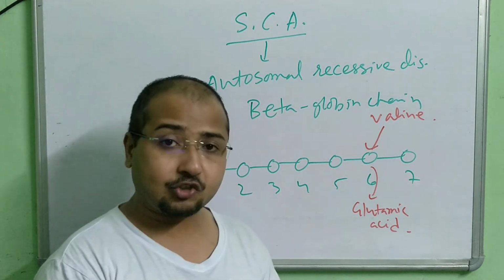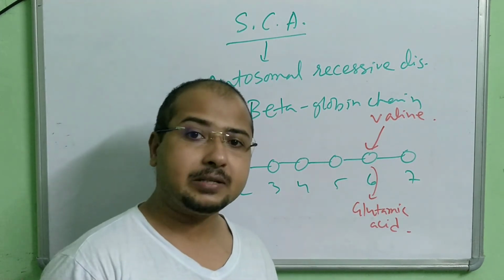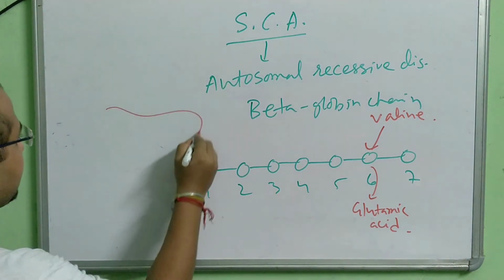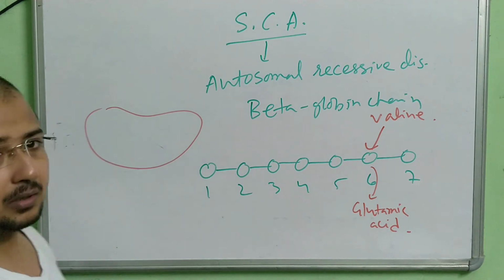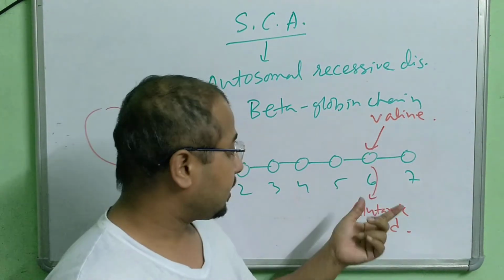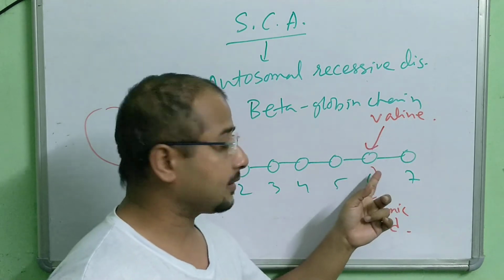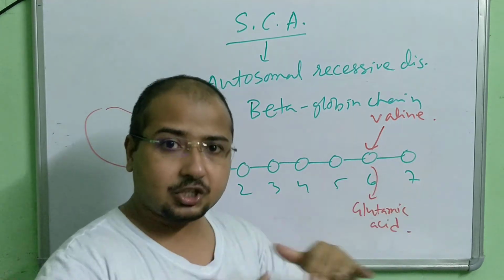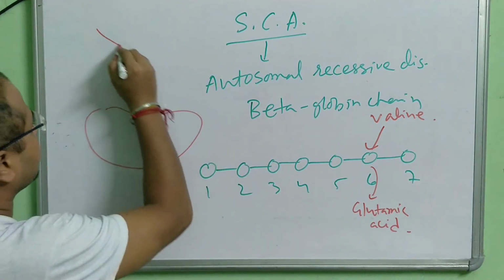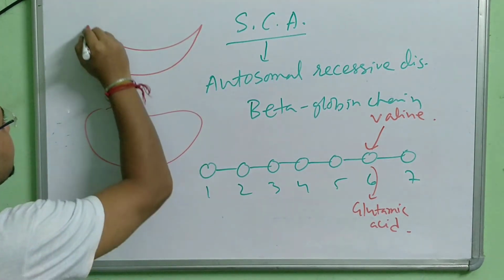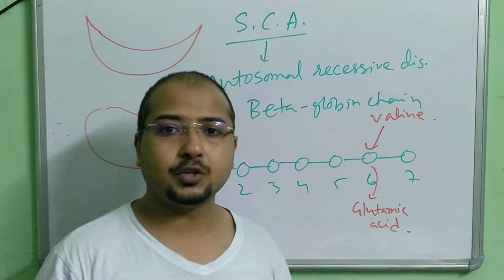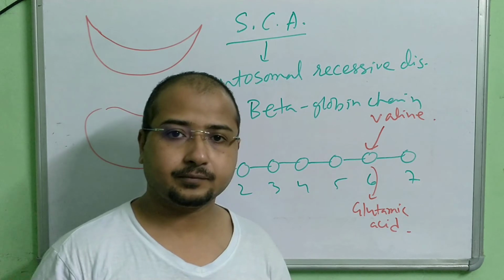There is structural degeneration of the RBC. RBC's normal shape is a biconcave shape like this. Due to this change, glutamic acid replaced by valine at the 6th position, there is structural damage of the RBC. So it becomes a sickle shaped structure like this, and as a result RBC gets damaged.